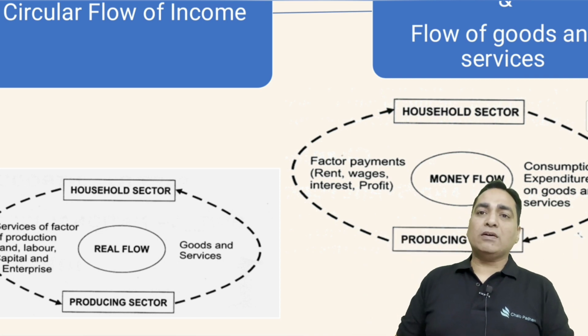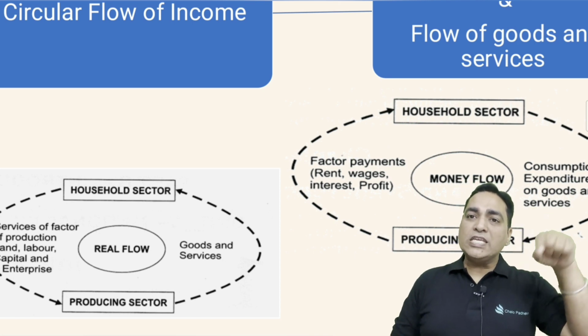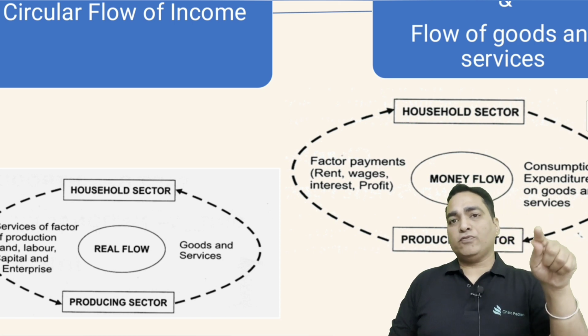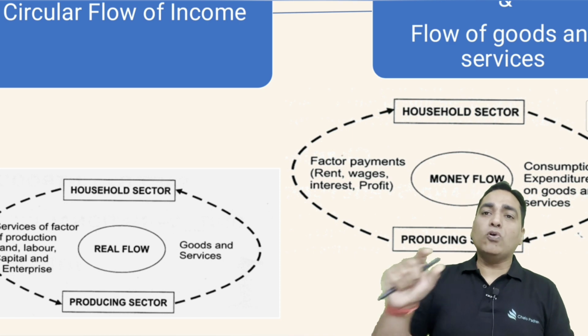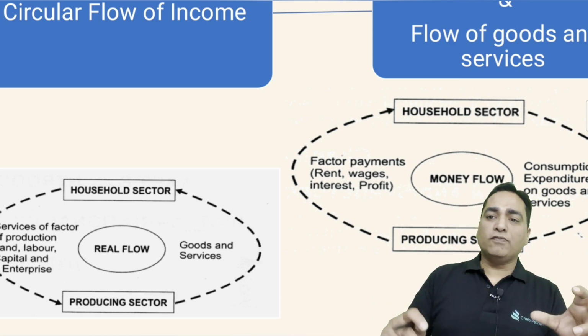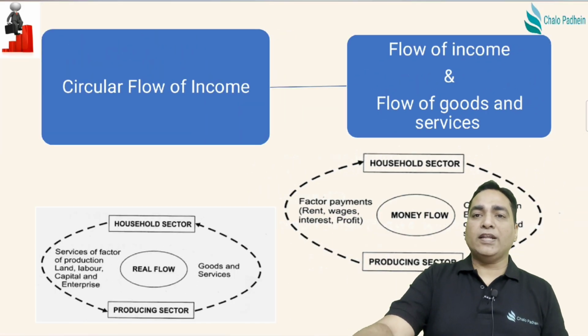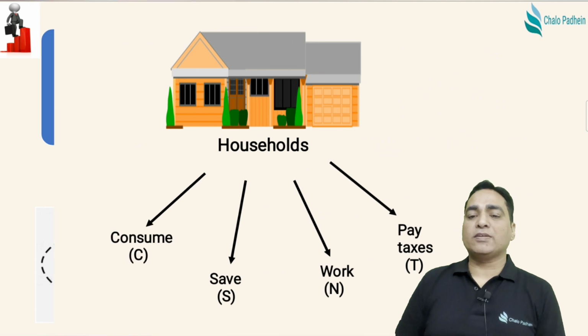That is why we say the money never stays with one person. It keeps on flowing. The more it flows, the bigger your economy size will be. So we call it circular flow of income vis-a-vis the goods and services and income, monetary supply and real supply.